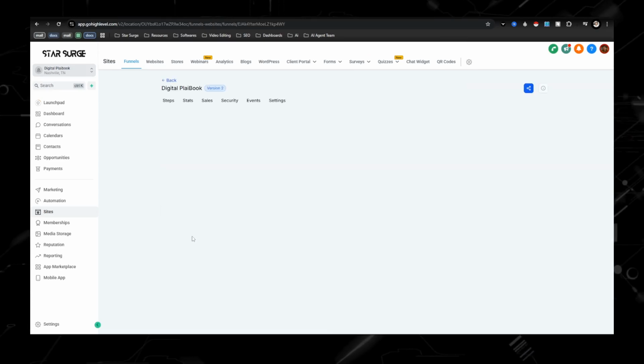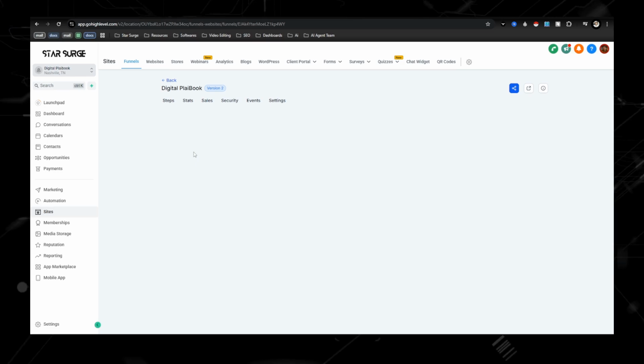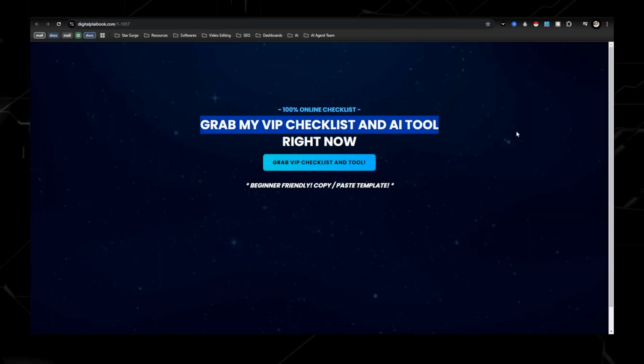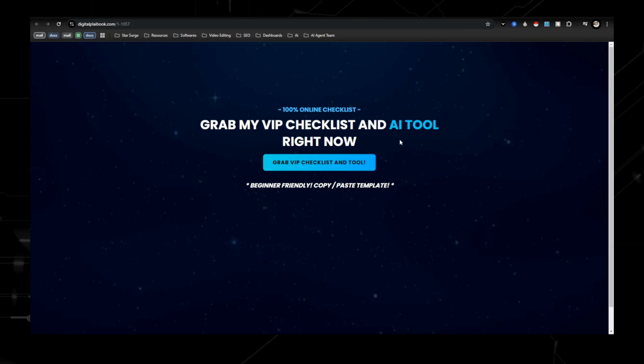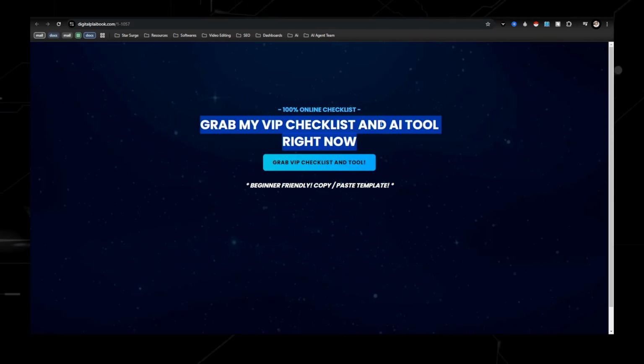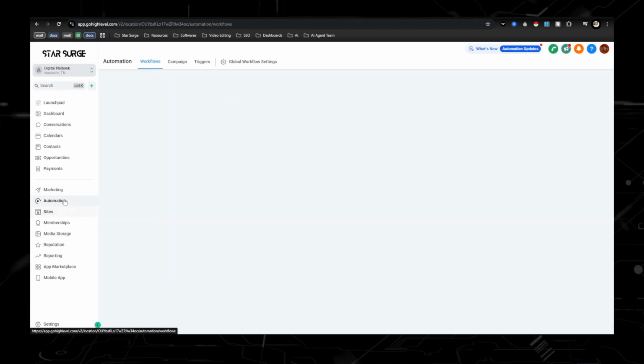So this is the digital playbook funnel. This is the funnel that you guys are probably going to be going through to get the checklist. As you can see, it's super simple. Grab my checklist, put in your email and name, and then this is going to send you to where the checklist is located. Now let's go into automations.